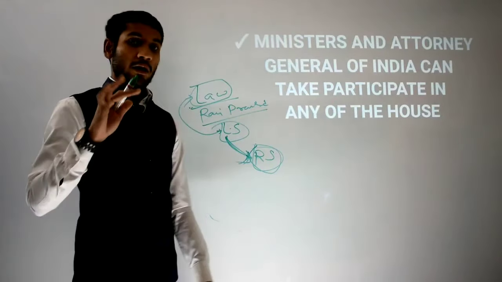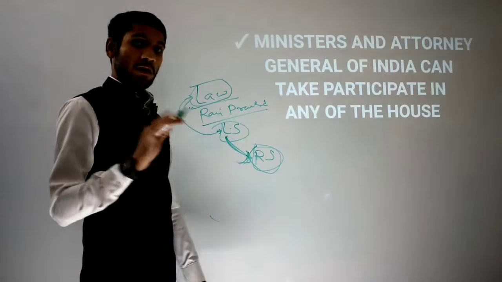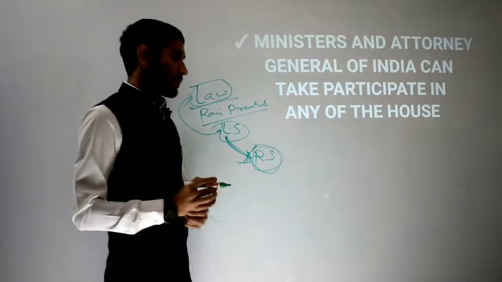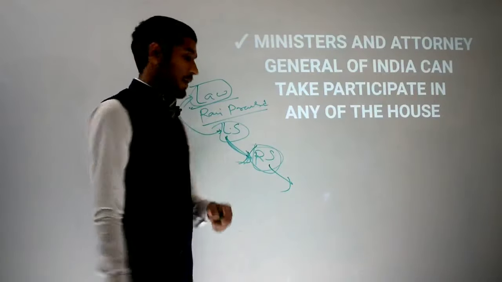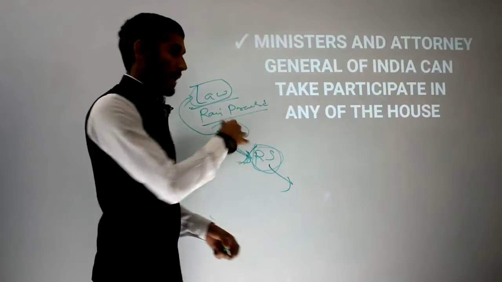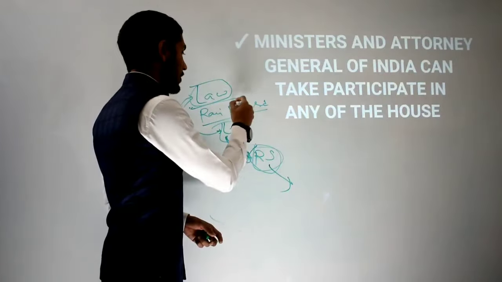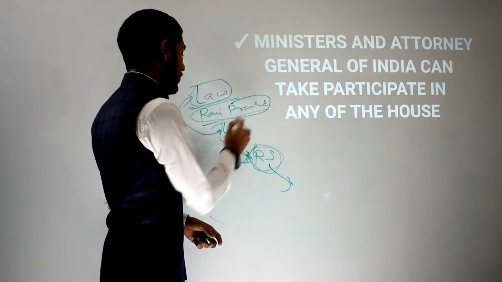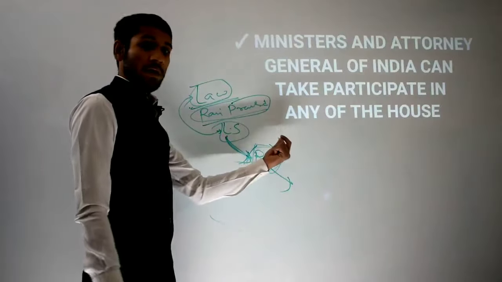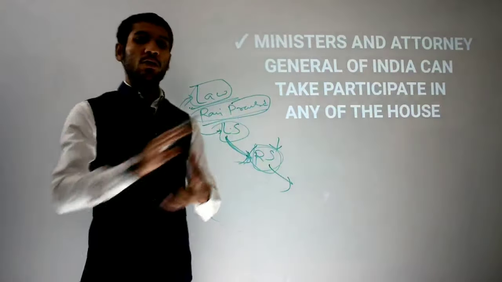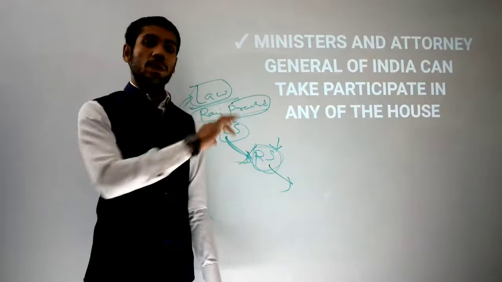Now assume the situation vice versa. Assume this person is not a member of Lok Sabha but a member of Rajya Sabha, and is a minister in the central government.